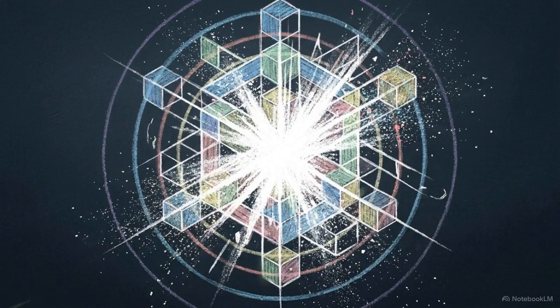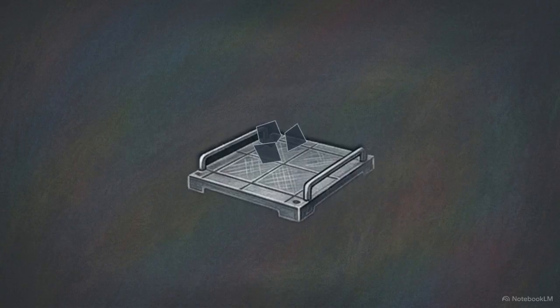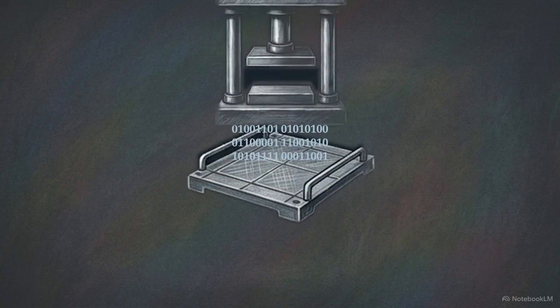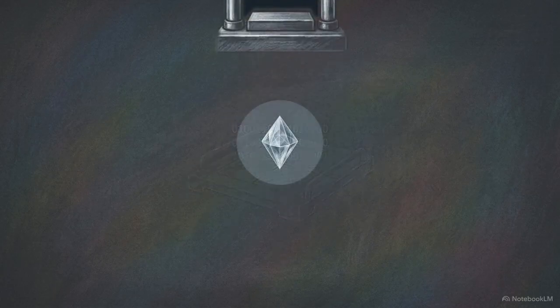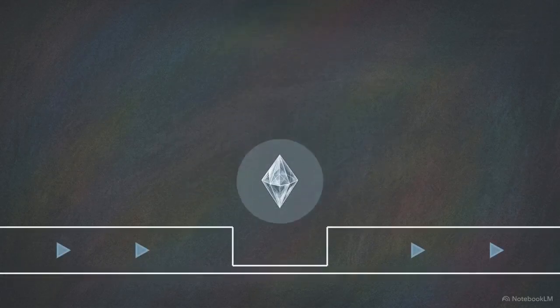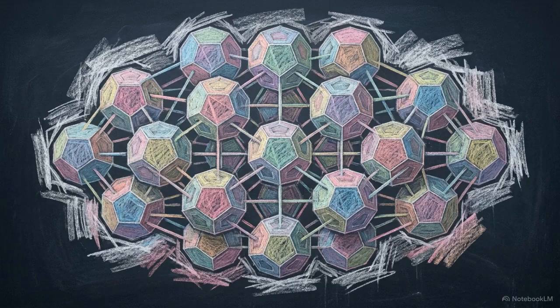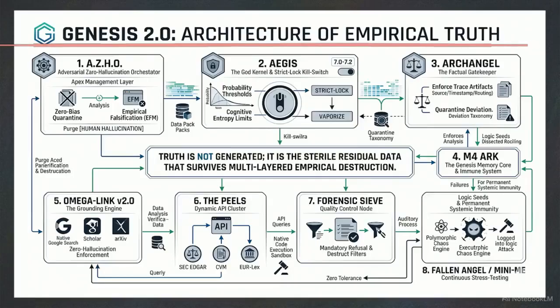Whenever AEGIS vaporizes a hallucination or blocks an internal attack, the technical signature of that failure is dissected by the M4 arc. These dissected failures are converted into immutable logic seeds, atomic rules permanently injected into the context window for all future processing. Every attempted hallucination and chaos attack makes the system stronger, ensuring Genesis 2.0 never commits the same structural error twice. This complete architecture shows all 8 nodes operating in parallel to quarantine, ground, and vaporize incoming data.